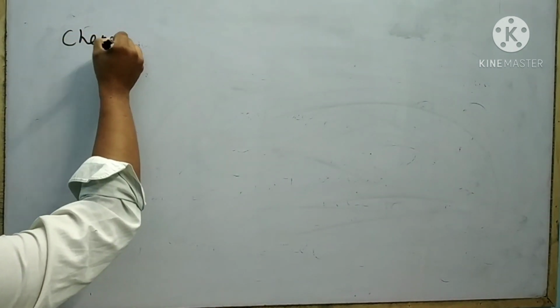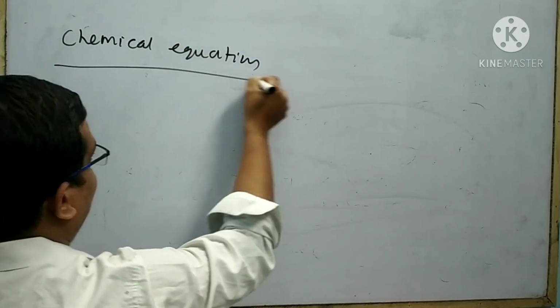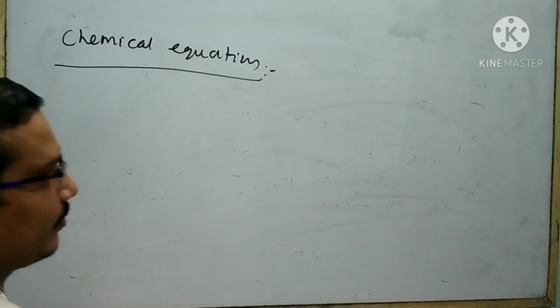Next I will explain about the chemical equation, रासायनिक समीकरण.